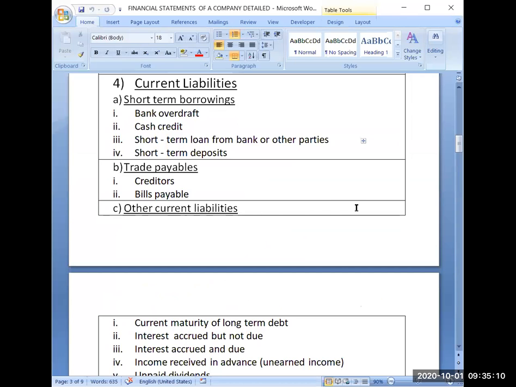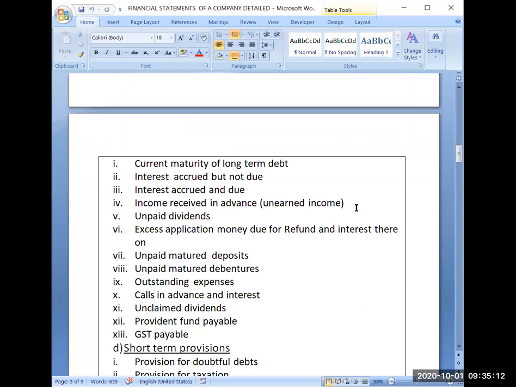Income received in advance. Last year you have learned this adjustment, unearned income. So whatever advances, whatever income you have received in advance, that will be called unearned income, and that will also be shown in other current liabilities. Unpaid dividend. Now you know the meaning of dividend. Dividend is the part of profit which the company is distributing among the shareholders. Sometimes you are not able to pay that dividend, because you have to pay that dividend in coming future. That's why it is termed as unpaid dividend.